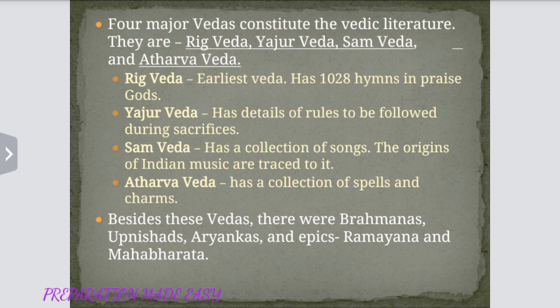Yajur Veda has details of rules to be followed during the sacrifices. Sama Veda has the collection of songs. The origins of Indian music are traced from it. Atharva Veda has a collection of spells and charms. Besides these Vedas, there were Brahmanas, Upanishads, Aranyakas, and epics like Ramayana and Mahabharata.